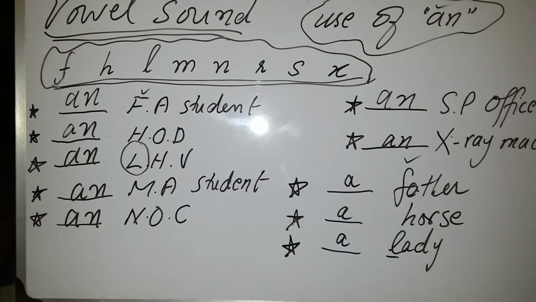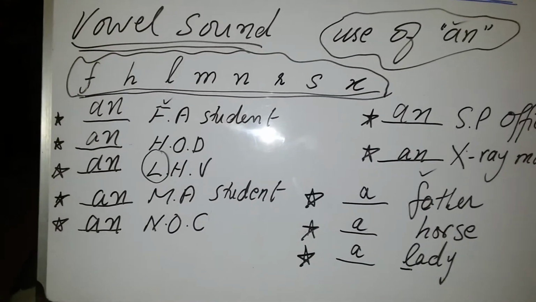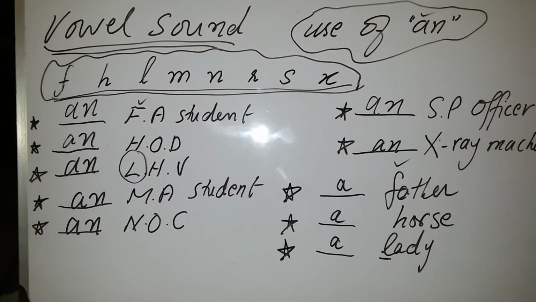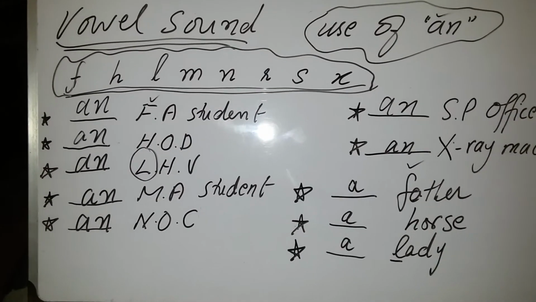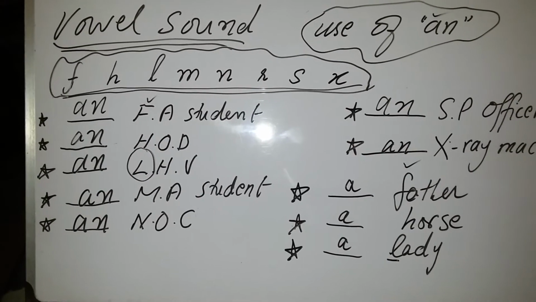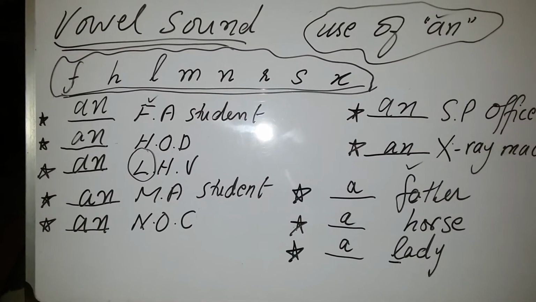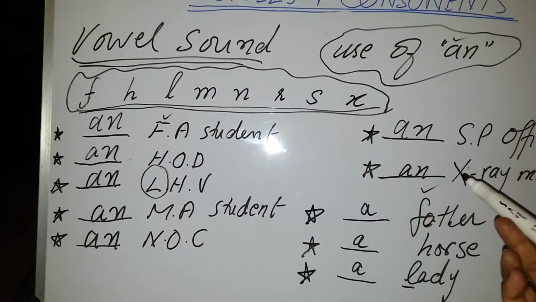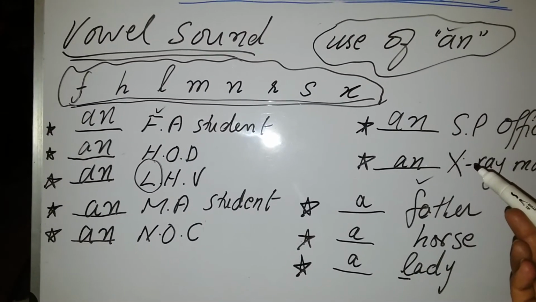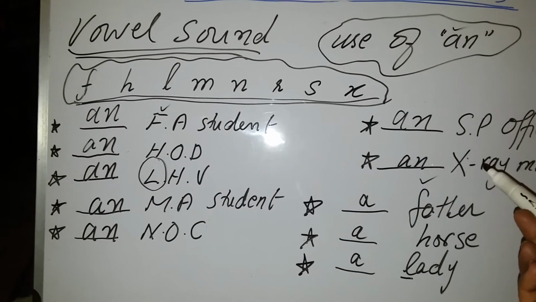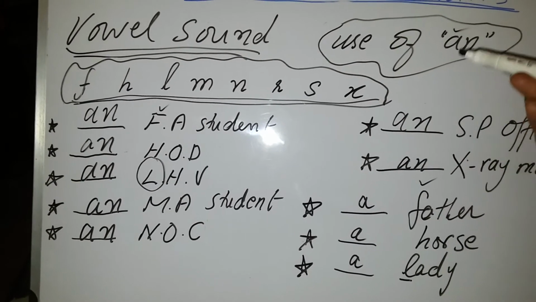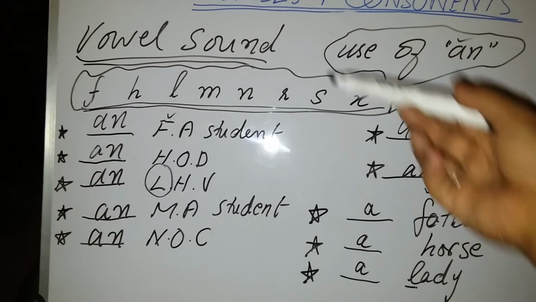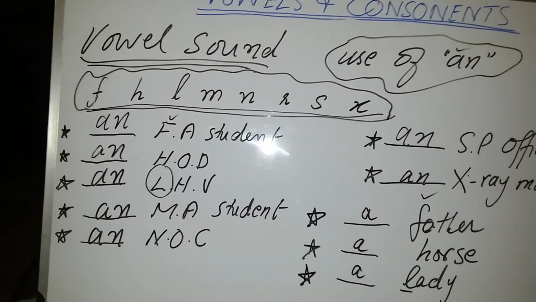And A, E, I, O, U, these are all full vowels. Y and W are called semi vowels. If they give you the sound of a vowel, you will consider them vowels and semi vowels. And all these alphabets are also giving you vowel sounds: F, H, L, M, N, R, S, X. So you can put an as article before all initials that start with these alphabets.